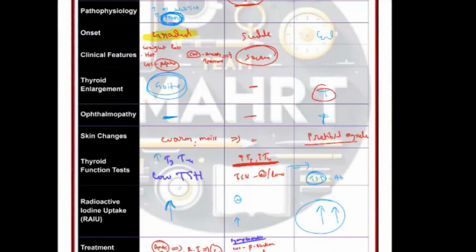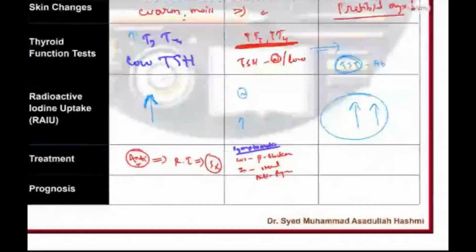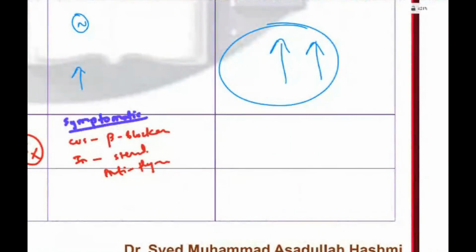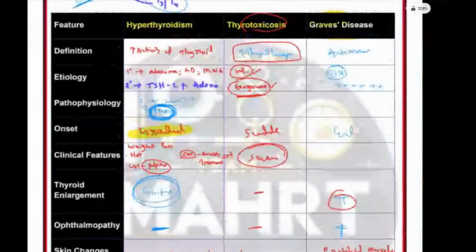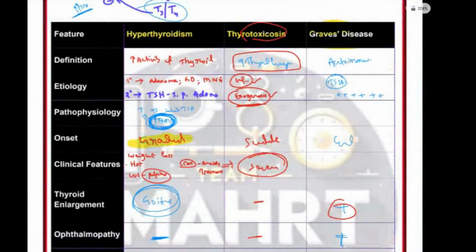Now Graves' disease, what will you do for Graves' disease? Same anti-thyroid medications plus radioactive iodine. Or if they are not responding, you can put them on steroids, or you can do surgery if the goiter is very large. Okay, this is about the hyperthyroid disorders: hyperthyroidism, thyrotoxicosis, and Graves' disease.